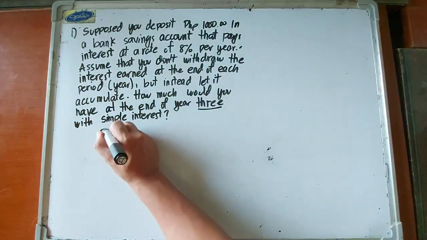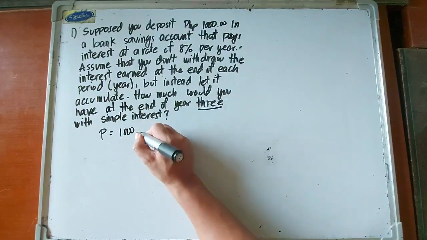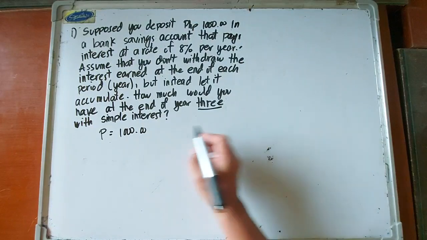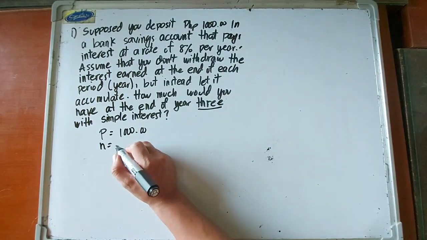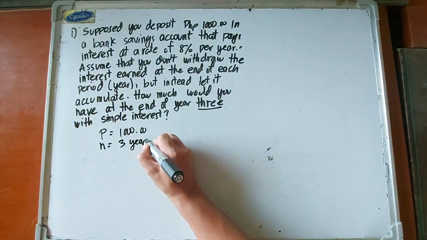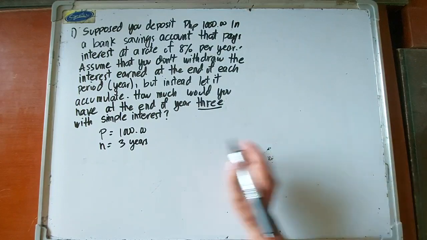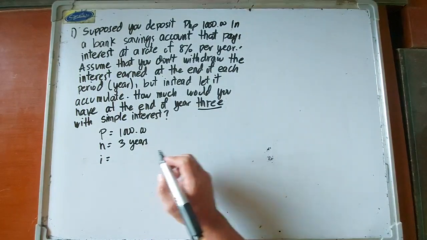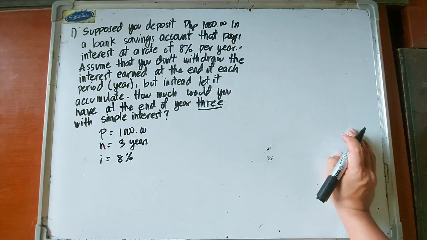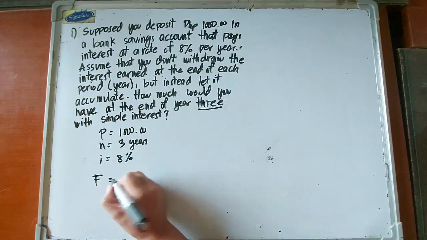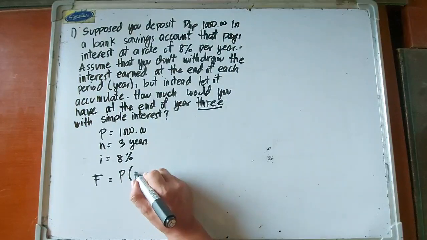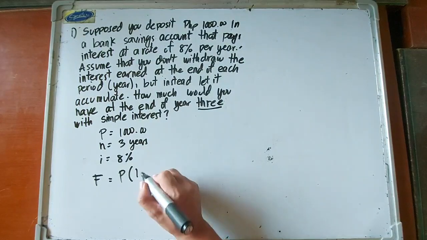Dito. So the principal is 1,000 pesos. Number of interest periods is 3 years, and then the interest rate is 8% per year. Okay, then solve for the future worth F, that is equal to, we have discussed this in the previous video.